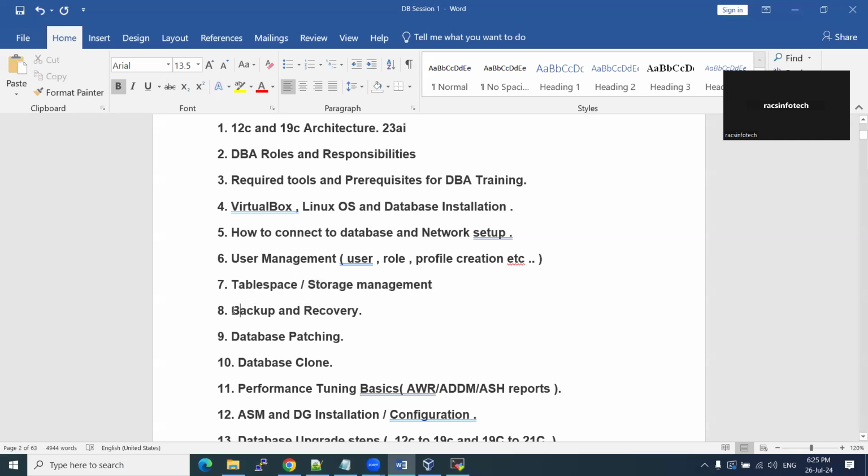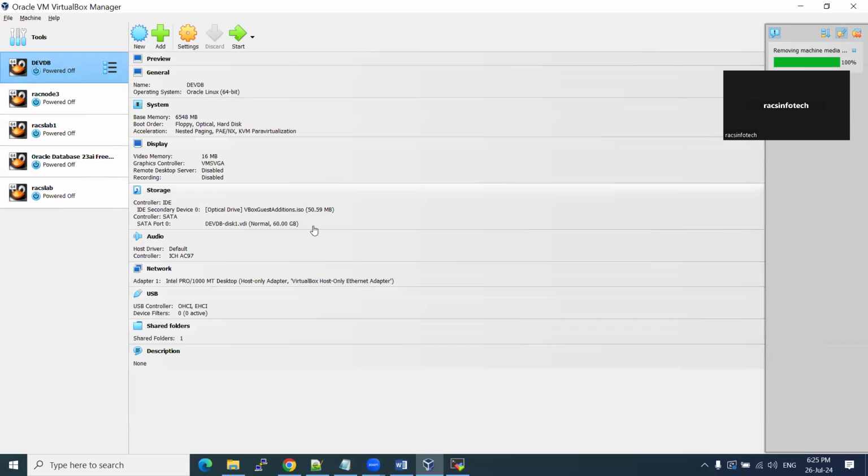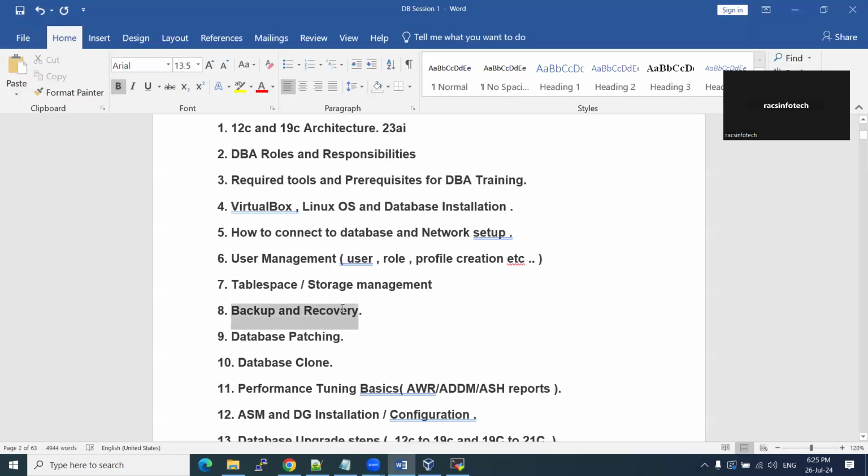That is another part. Then backup and recovery. As a DBA, we have around 50 gig storage. Out of 50 gig, we have stored 30 gig. Suppose something happened, my machine is crashed, this database server is crashed. Then whatever data it has, I may lose, right? We can use some third-party tools or other things. If you don't have anything, I lost my data, right? For that purpose, we have the concept of backup and recovery.